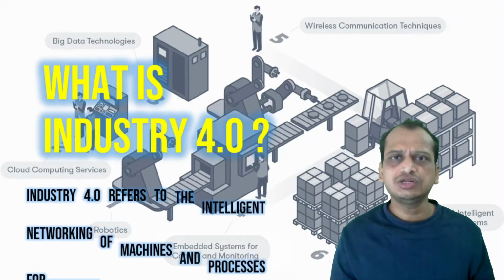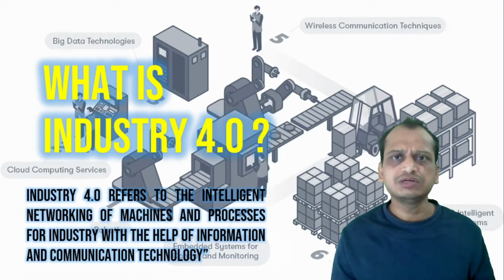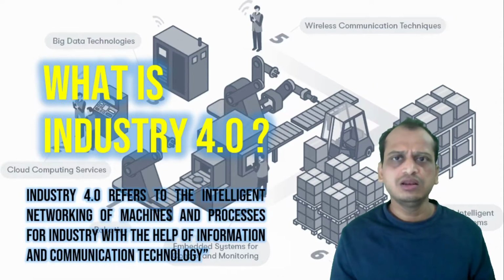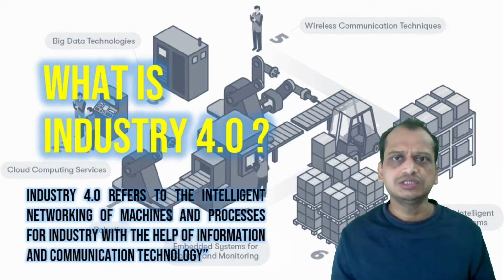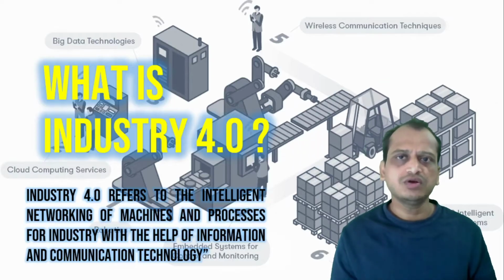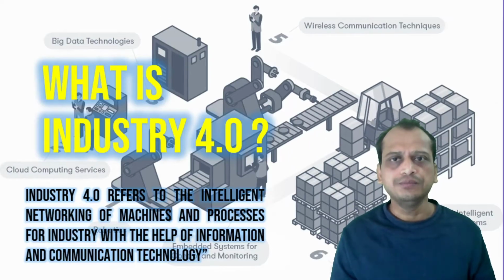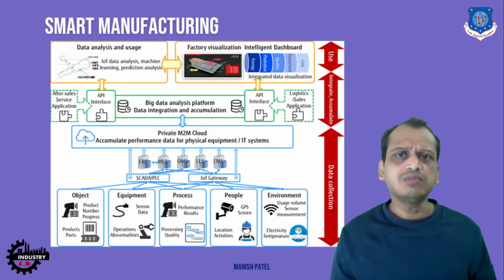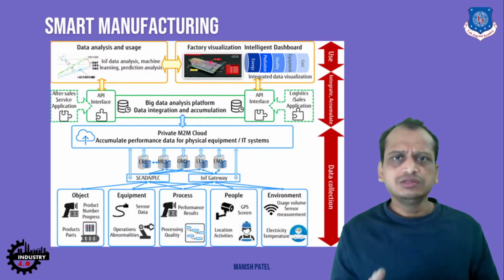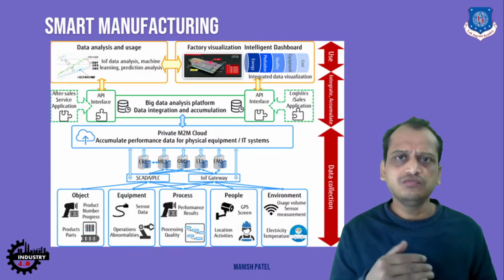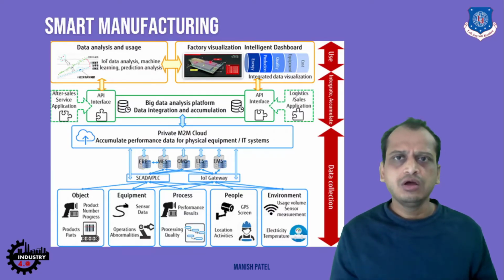It is the interconnection of devices, machines and processes as well, and how they are connected with the help of networking and communication technology. So this whole framework is nothing but Industry 4.0, right? Let's look into the smart manufacturing network. If we look right at the bottom, the processes are there, people are there, equipment is there. All these equipment and processes are interconnected with the help of the internet, right?